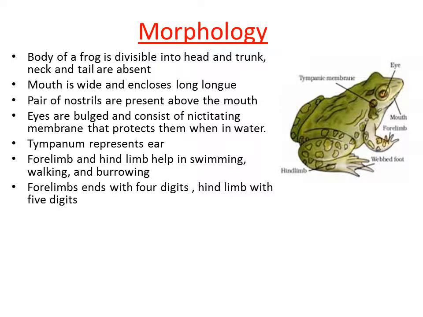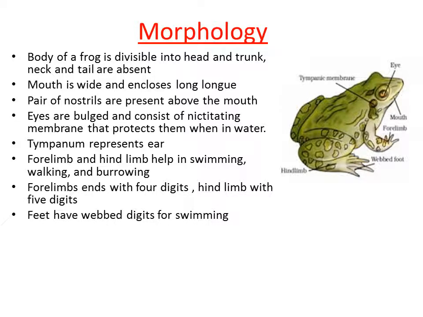So the forelimb ends with 4 digits. We have 5 digits in our hand, 5 fingers, but in the frog, the forelimb consists of 4 digits and the hind limb ends with 5 digits. Clear? So carefully observe here. The forelimb, that means the first pair of legs, consists of 4 digits and the second pair of legs, that means the hind limb, consists of 5 digits.